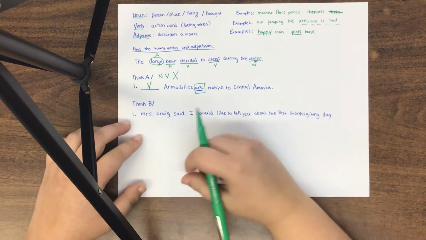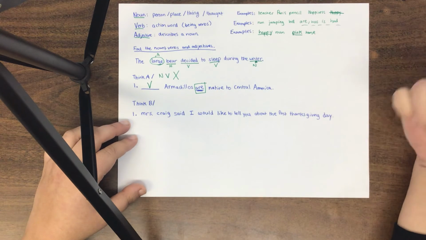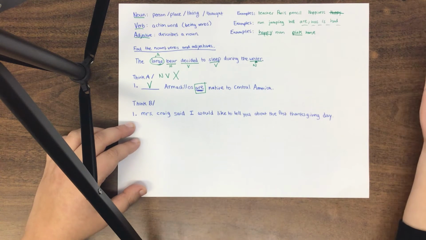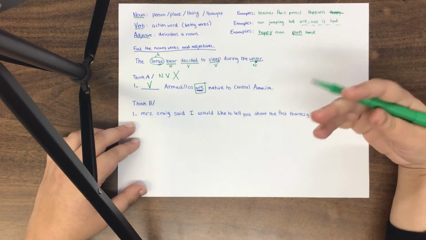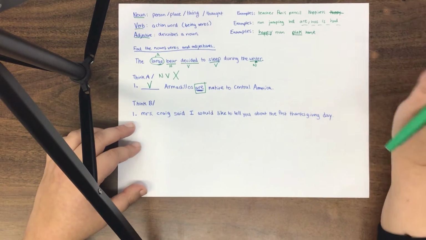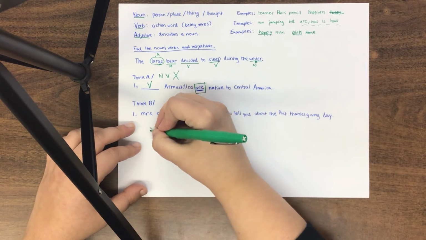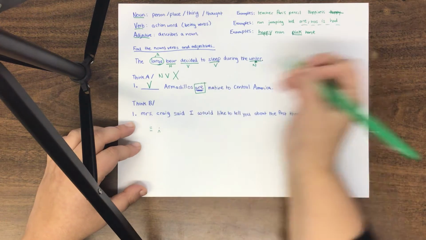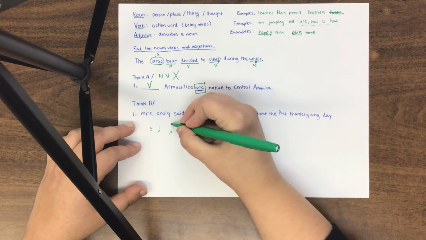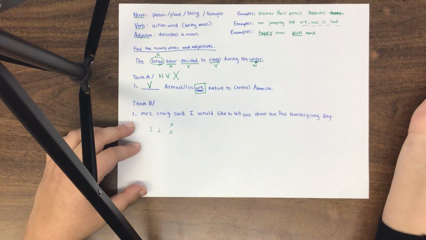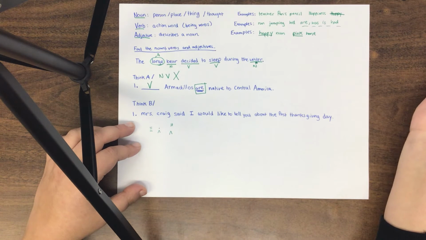Now, Think B is asking you to review a different skill. It's asking you to look at quotations again. And what we need to do is we need to put in all the proofreading marks that this sentence needs. So we might have to do some capitals, we might have to add some punctuation, and we might have to add some quotations in somewhere as well. Let's see where we need to put them.